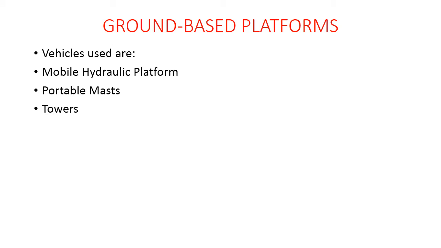The next ground based platform type is the tower. The tower can be dismantled and moved from one place to another, and offers greater rigidity than a portable mast, but is less mobile and requires more time to erect. So this was about the vehicles used in the ground based platform.